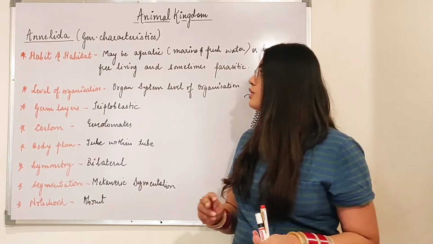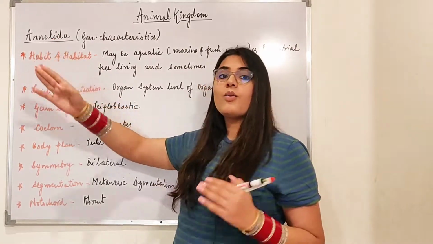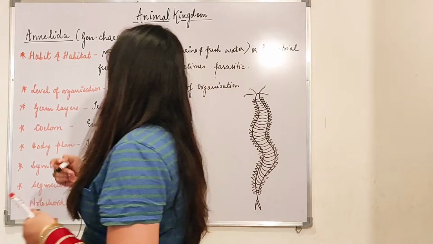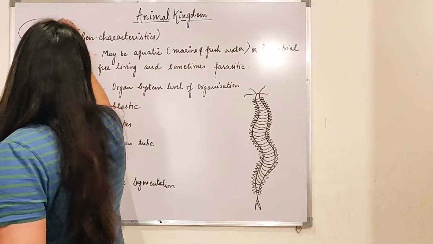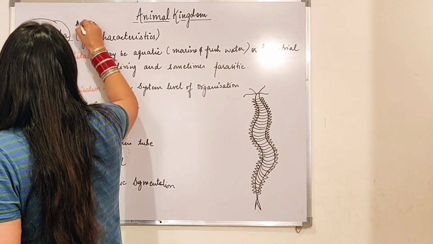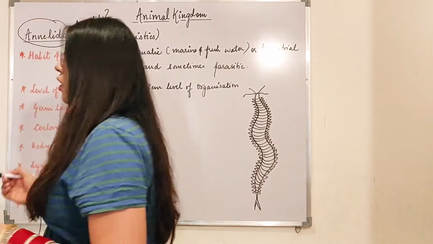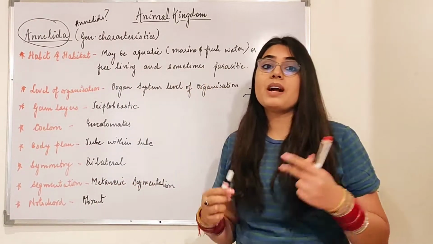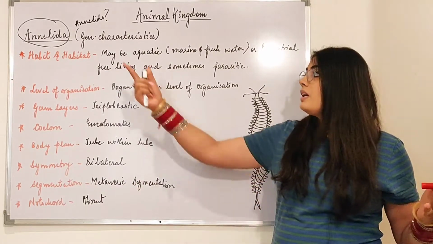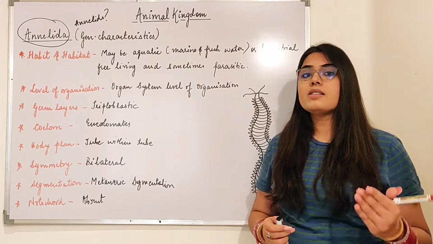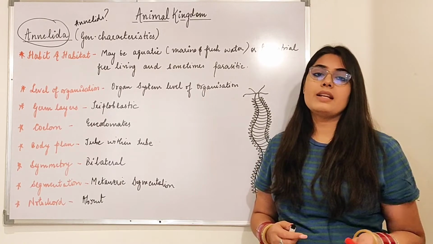Fine. So this new phylum Annelida, why is it called so? What is the reason behind naming this Annelida, or you can also call it Annelids? What is the reason why it is called that? The first question that is popping up in anyone's head will be, why is Annelida called Annelida? What is the reason why Annelida is known as Annelida or Annelids?